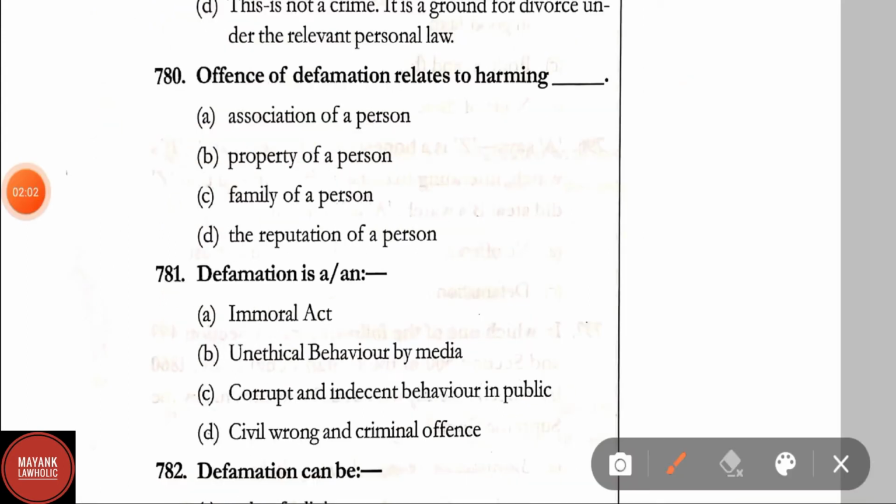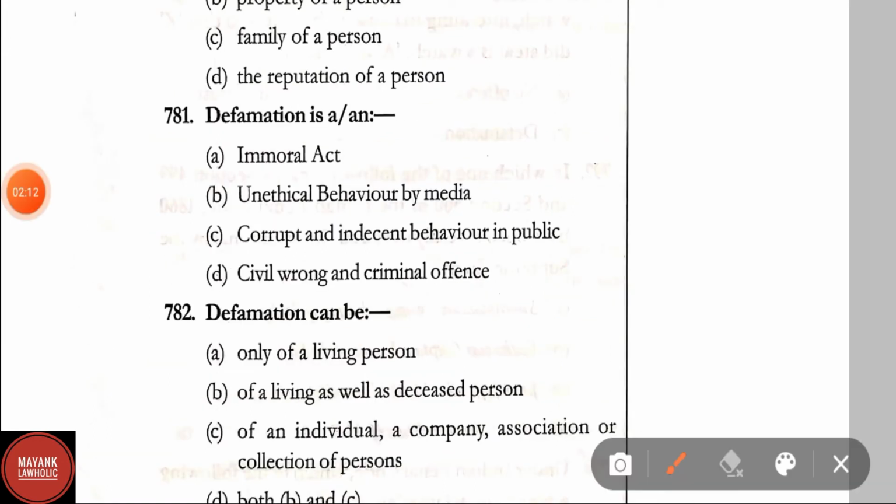Question number 780. Offence of defamation relates to harming the reputation of a person. Defamation is an immoral act, unethical behavior by media, corrupt and indecent behavior in public, civil wrong and criminal offence. Correct answer is option D, that is civil wrong and criminal offence.